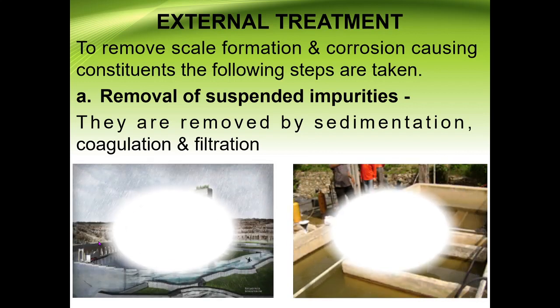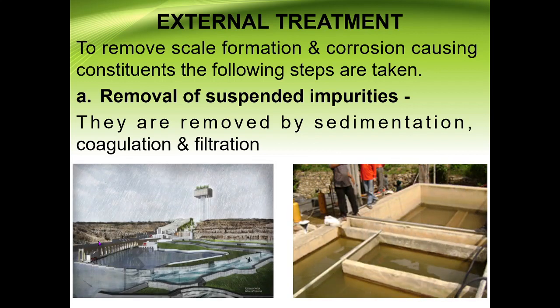What do we mean by sedimentation? We already discussed it in domestic water treatment. We just let the water stay as it is for some duration, so whatever suspended particles are there will settle down at the bottom. Simultaneously, we pass the water for coagulation also. If some colloidal particles are there, then by addition of a coagulant, those colloidal particles get settled at the bottom.